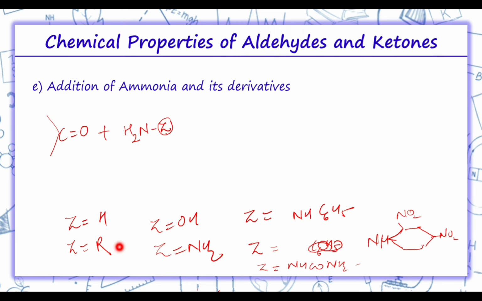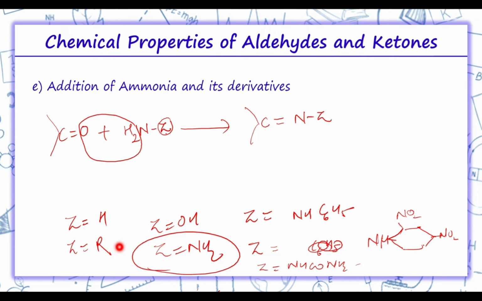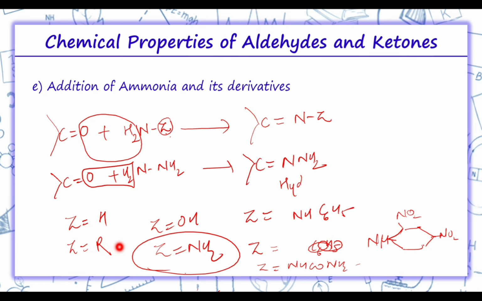So in this reaction, the removal of H2O takes place. Then we get C double bond NZ. Now let's suppose there is NH2 in place of Z, that is we are talking about hydrazine. So C double bond O, H2N and NH2. The water removal will take place, and thus we will get NH2. So with hydrazine, the product formed will be hydrazone.